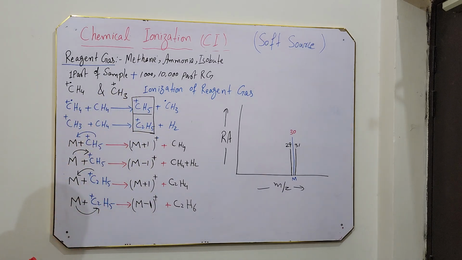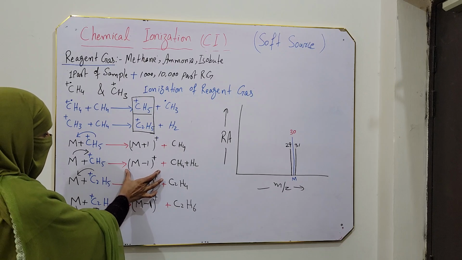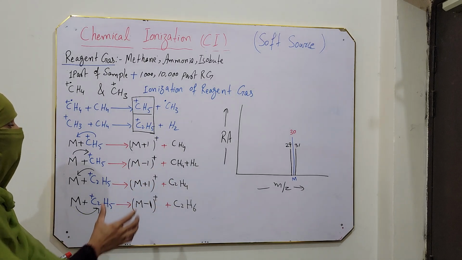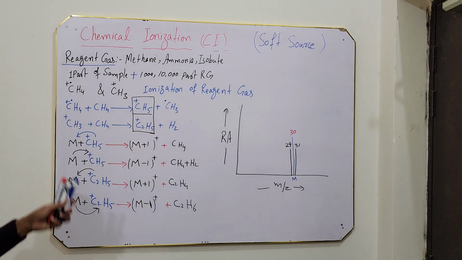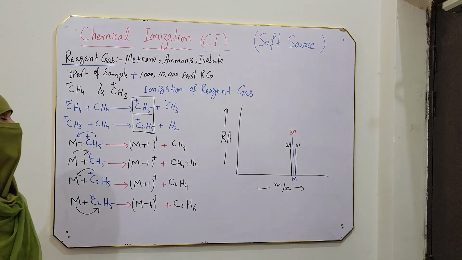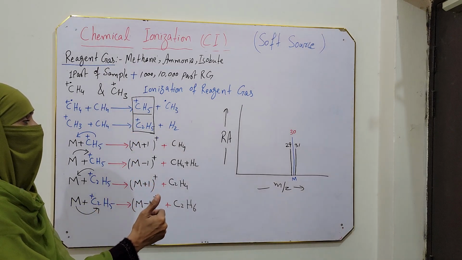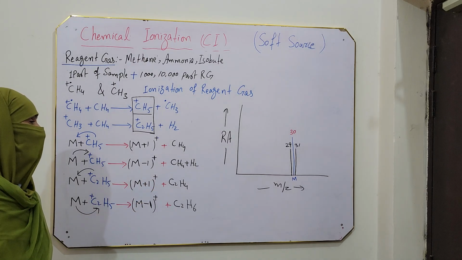But chemical ionization is applied mostly when we are interested only in molecular mass determination and we want maximum molecular ion, no fragmentation. We want to avoid fragmentation, we need maximum molecular ion, then we use this chemical ionization method, which is called a soft source, because it will only ionize the sample, it will not perform fragmentation. So it is called a soft source of ionization.